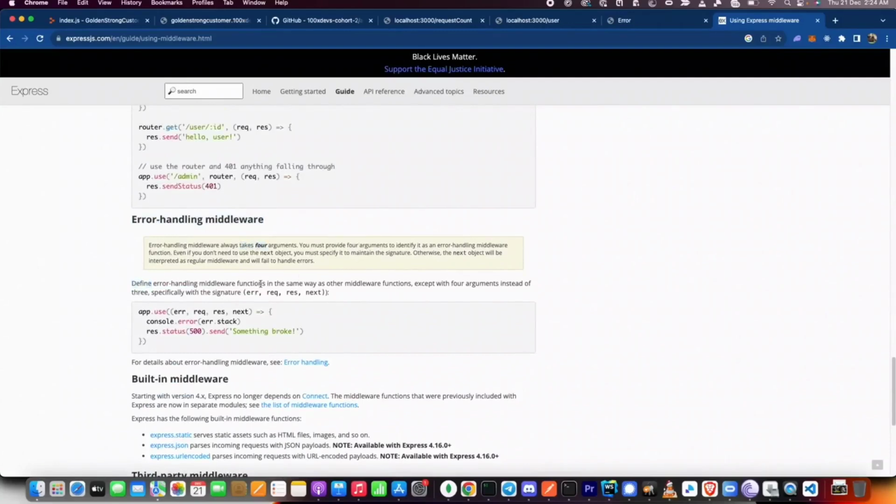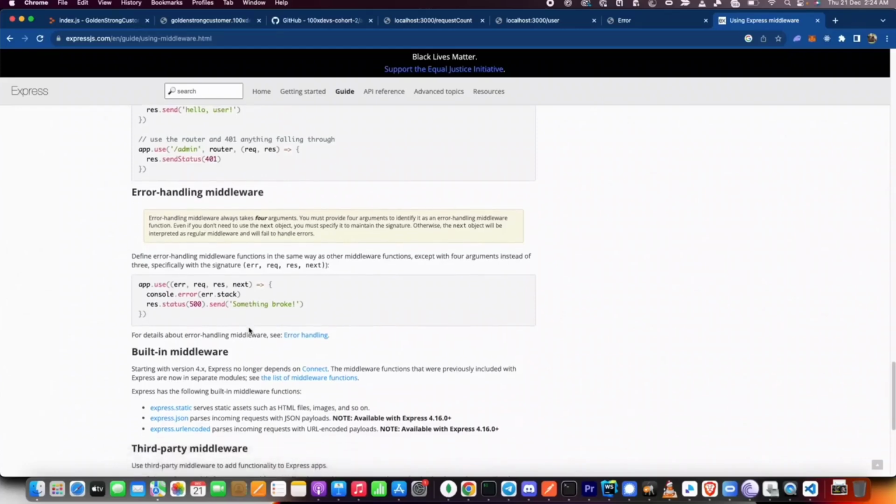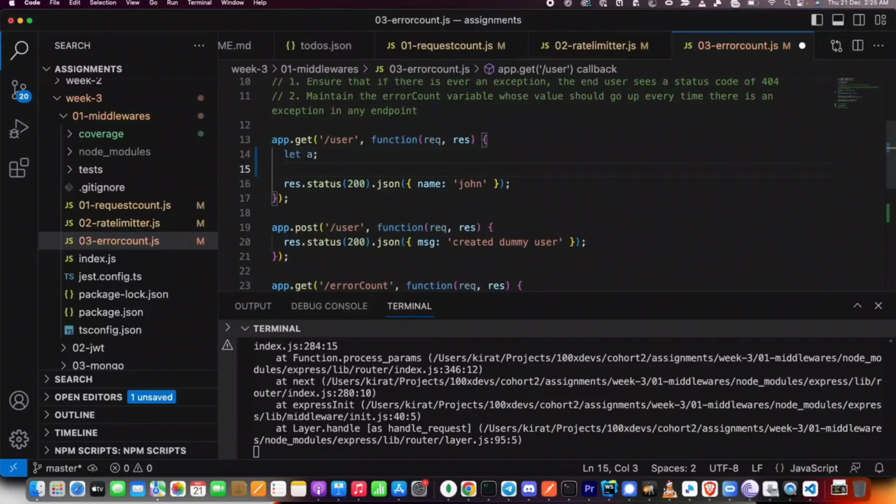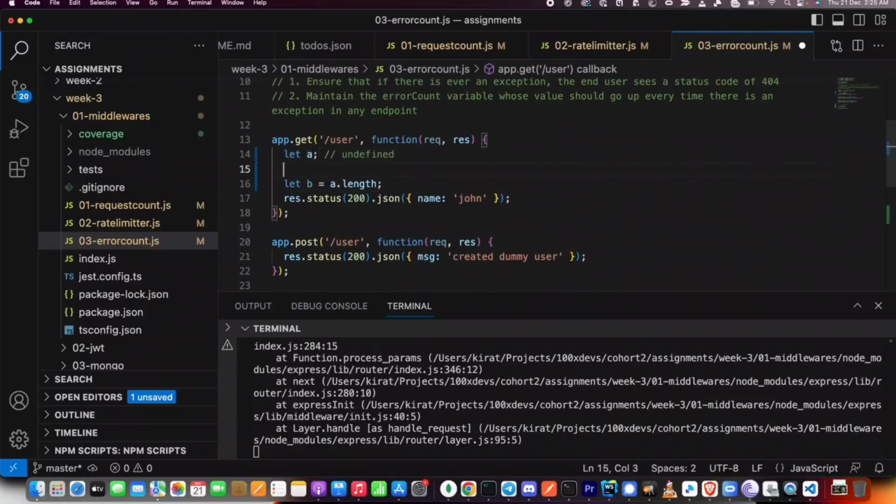Point is, this is not enough information here, but what is an error handling middleware? The name itself says error handling middleware, which means anytime there is an exception being thrown, anytime you're doing something dumb like this, let a equal to nothing, and then let b equal to a.length. What will this do? You try to access a.length when a itself is not defined. How do I know a is not defined? If you define a variable like this and don't give it a value, this happens.